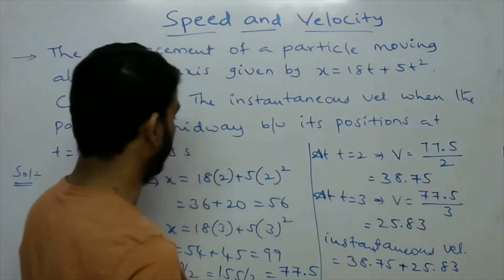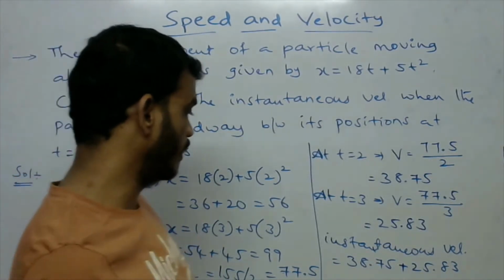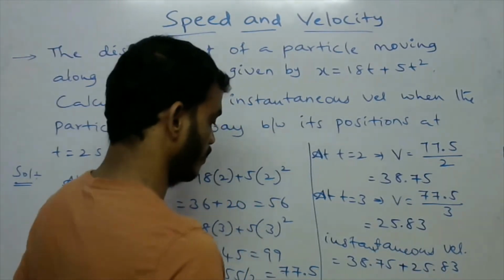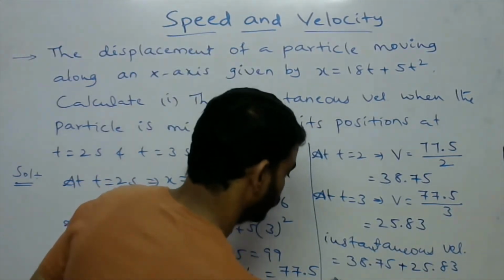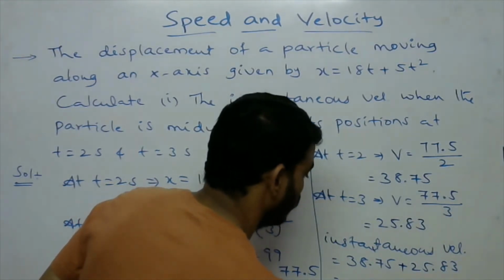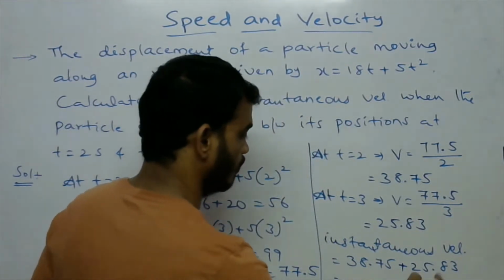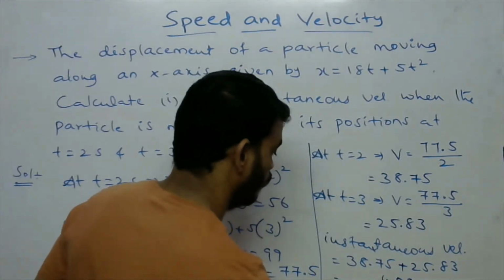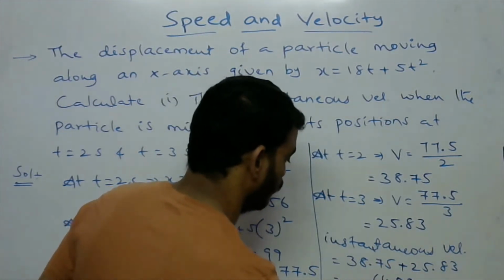So by adding these two, what we will get? 5 plus 3, 8, and this is the 8, 7 8 15, 6 8 14, 64.